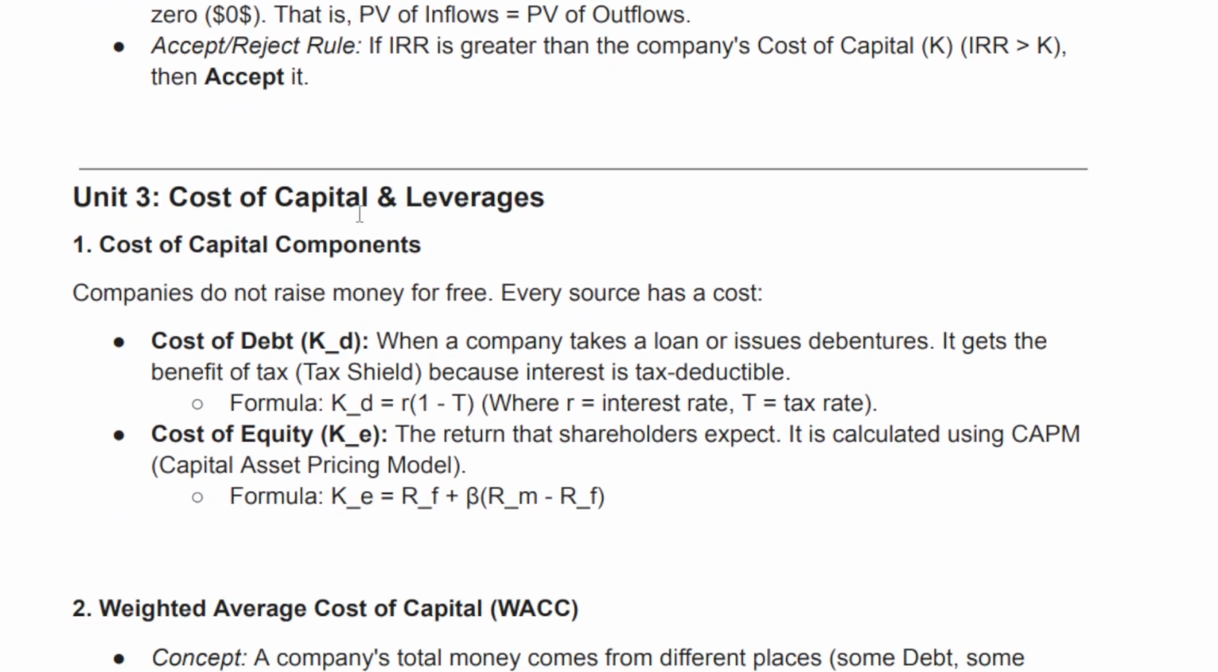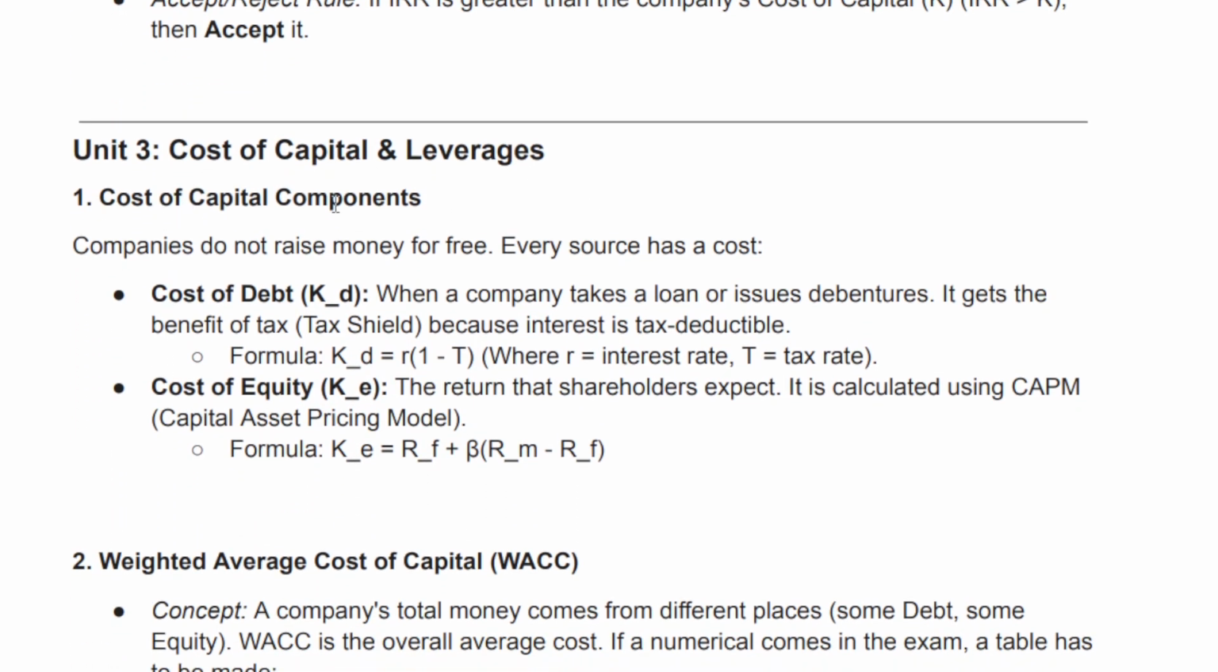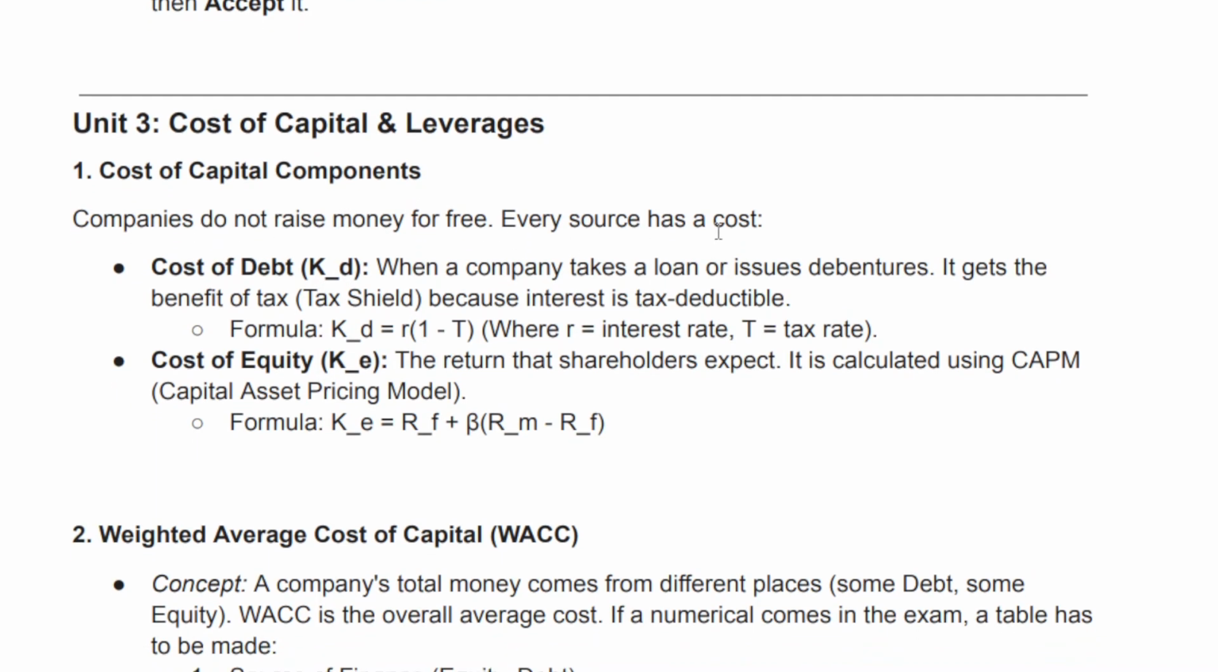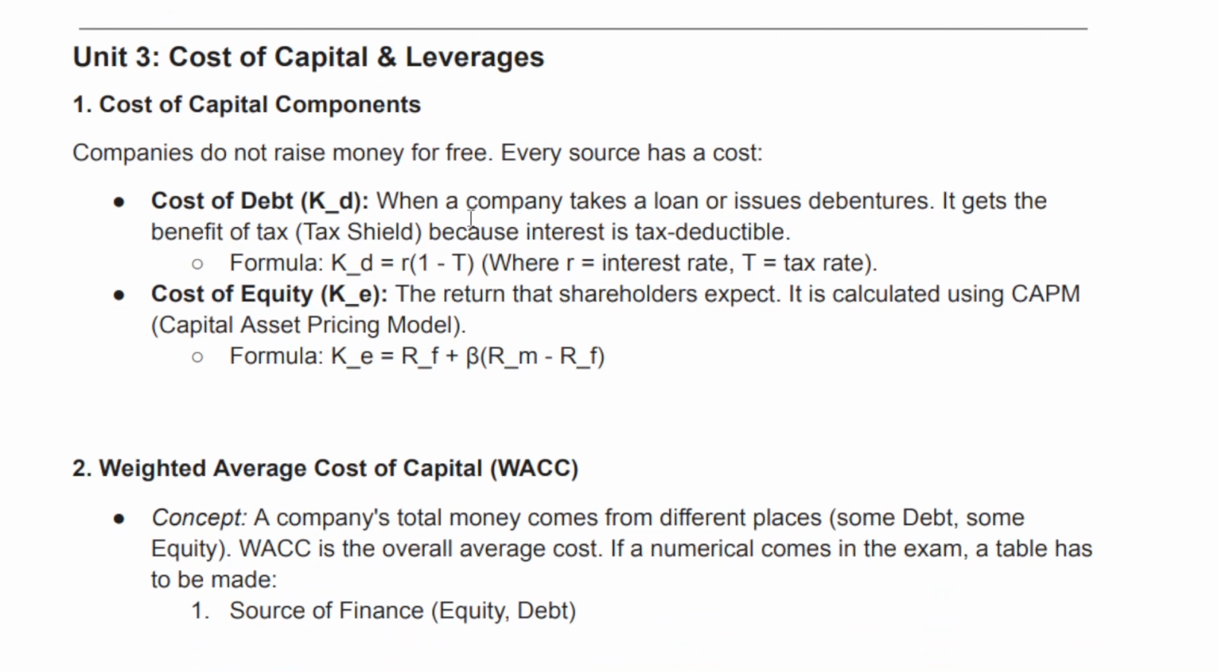Unit 3. Cost of capital and leverages. 1. Cost of capital components. Companies do not raise money for free. Every source has a cost. Cost of debt, K_D: when a company takes a loan or issues debentures, it gets the benefit of tax shield, because interest is tax deductible. Formula: K_D equals R(1 minus T), where R equals interest rate, T equals tax rate.